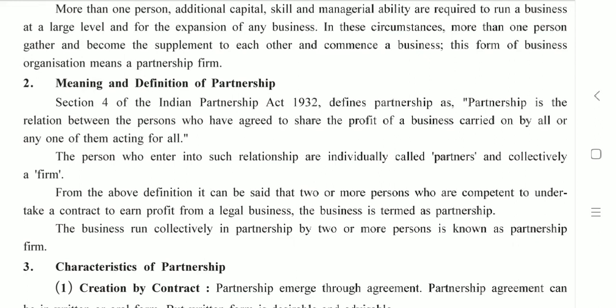So this is what partnership is. They are going to carry out business activity together, and at the end they are also going to share the result of the same.